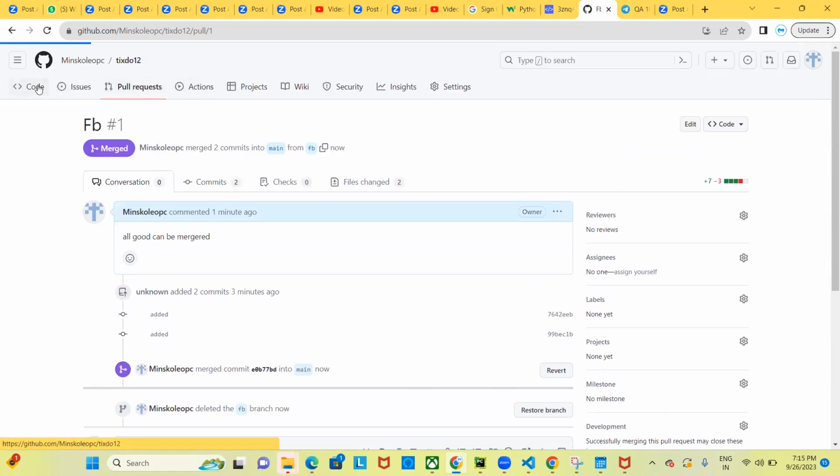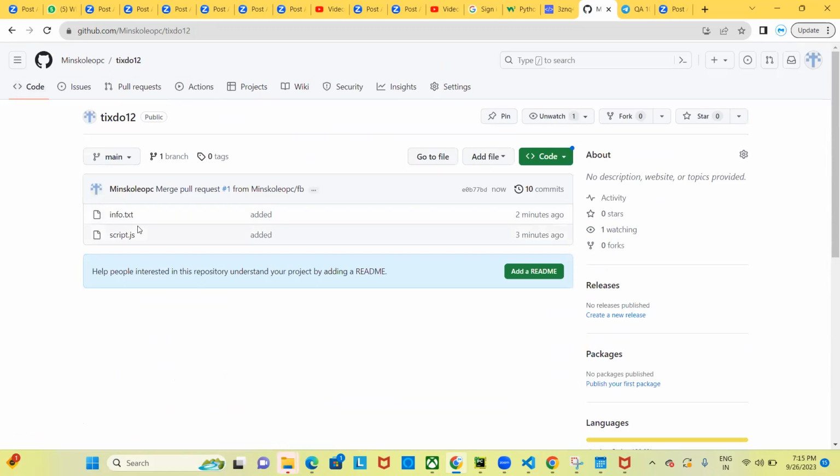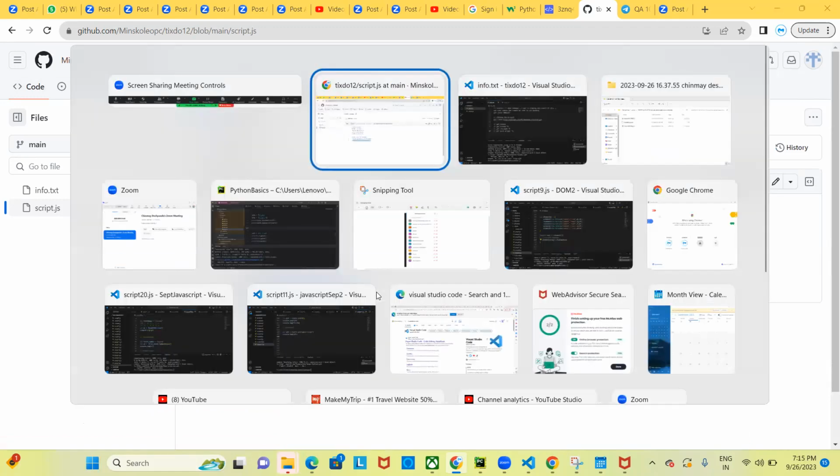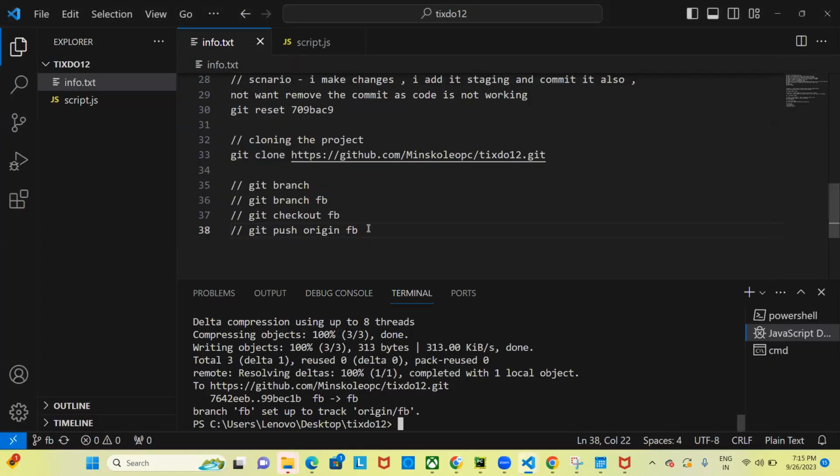Okay, I go back to the code again. Now if you check the code, the code from the fb branch is merged. That's why I can see in my main branch this console.log, I am from the fb branch. Now let's come back to local. In local also you see all the code has been merged, right?